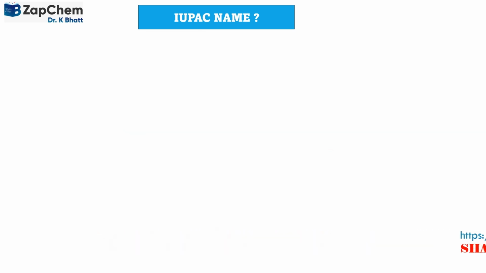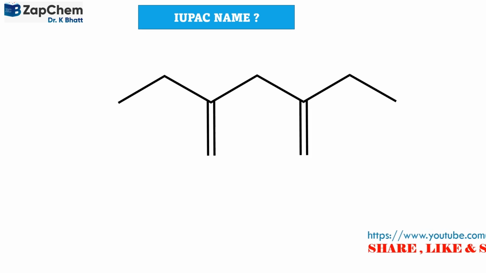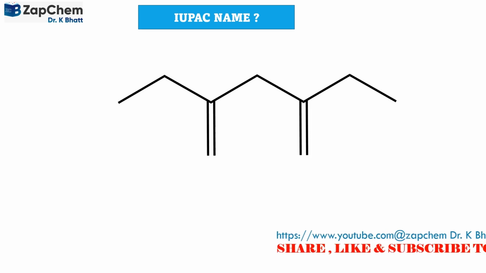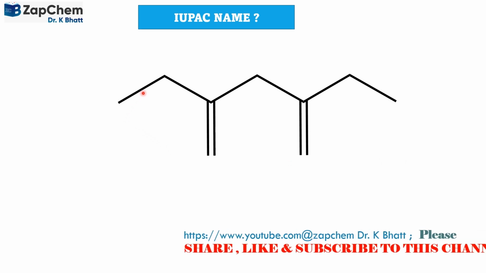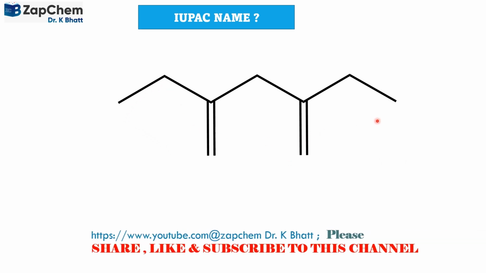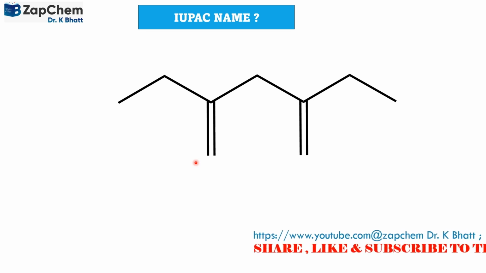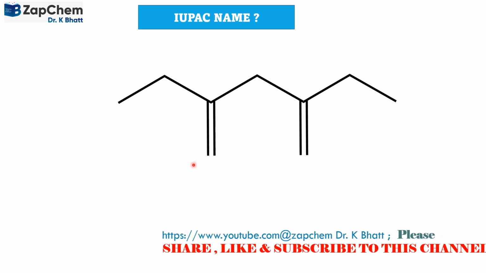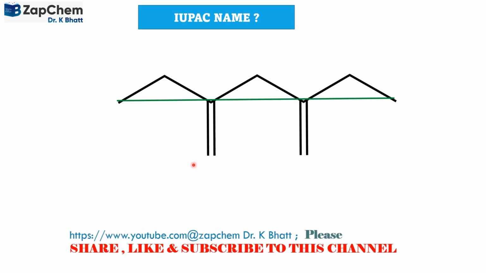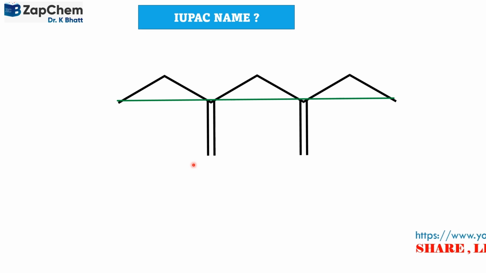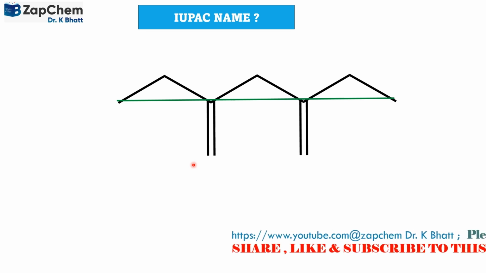Now let us take up another question regarding nomenclature. As we find here, again, there is a longest chain, there is a double bond. Of course, we don't have a triple bond over here. So we have to select the longest chain and look at the possibility of different chains which would be found here.